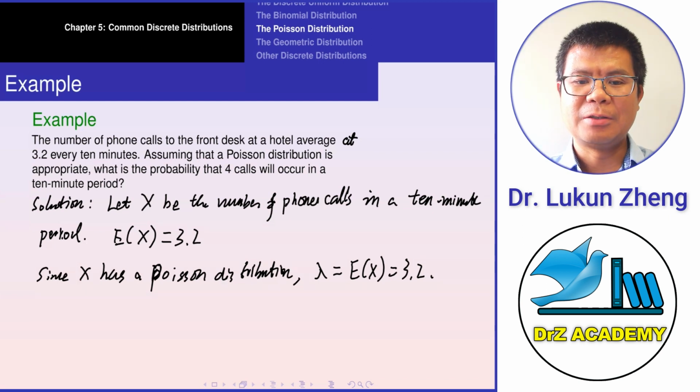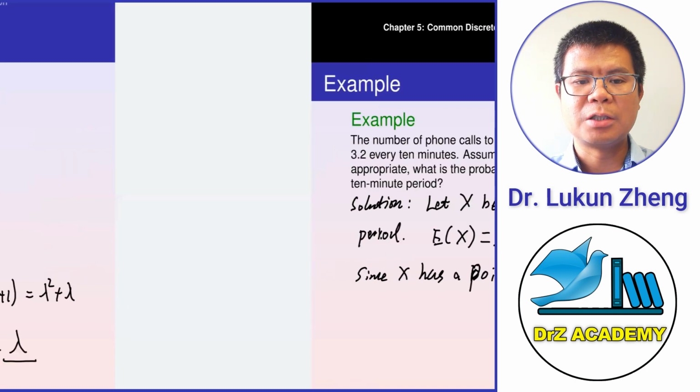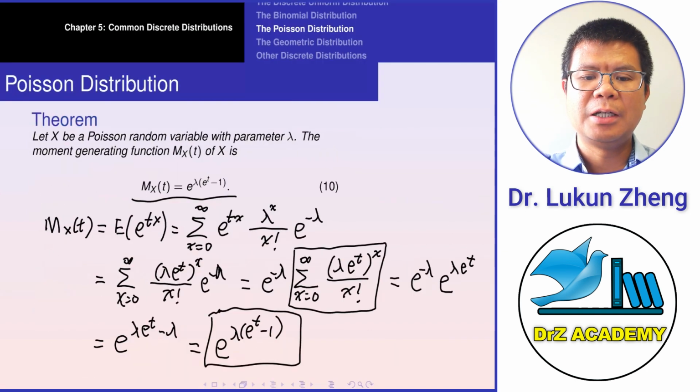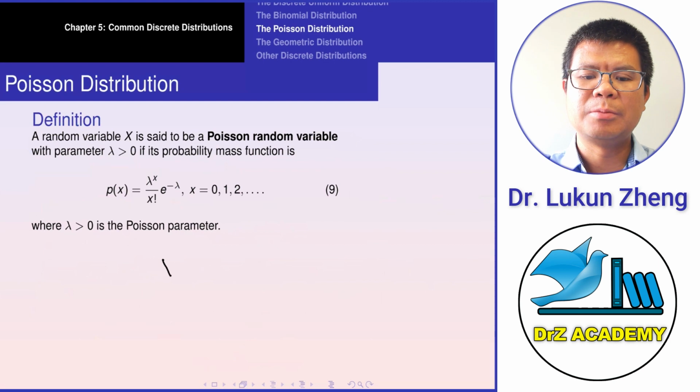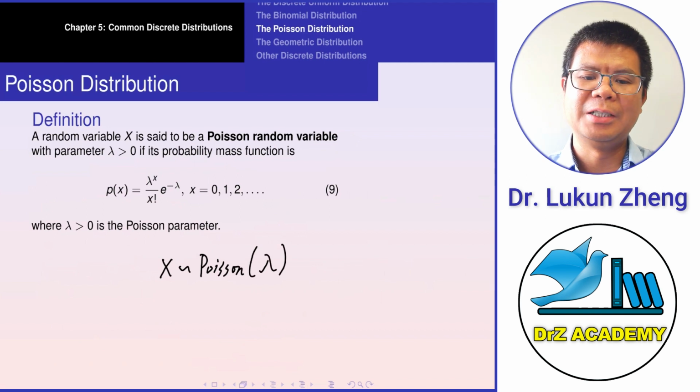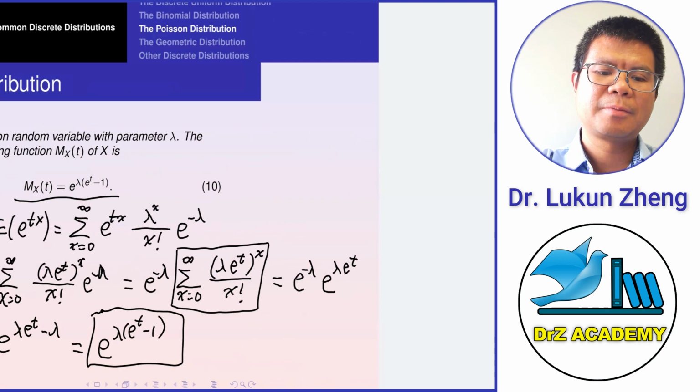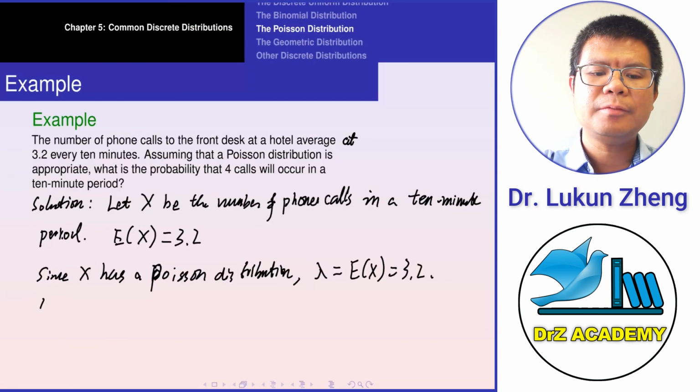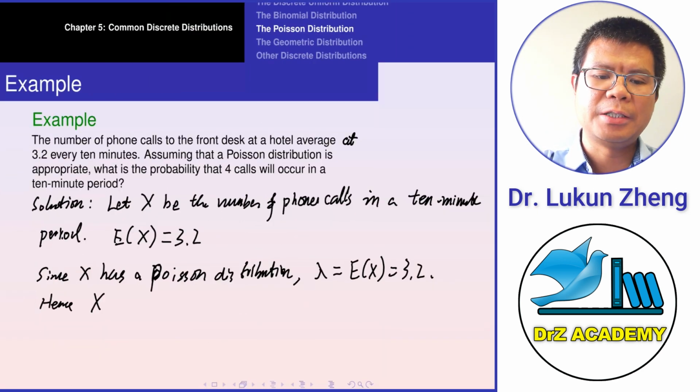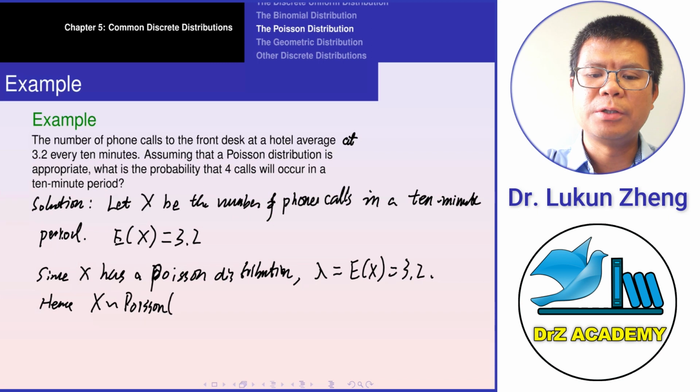Sometimes we use the notation x is Poisson lambda, which tells us it is a Poisson distribution. Hence x has a Poisson distribution, where lambda is 3.2.